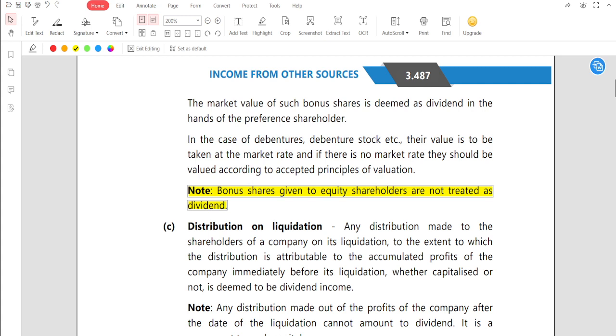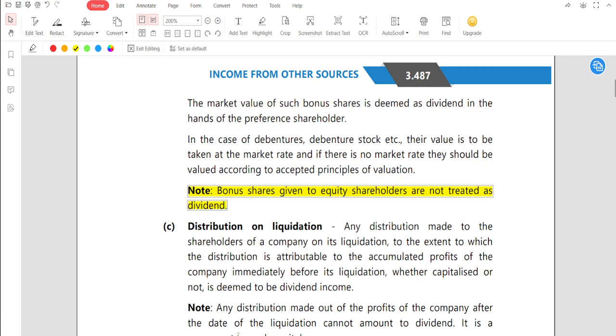Okay, so what I was saying, I am telling you about the liquidation part. Suppose guys, think, any distribution made to the shareholder of a company on its liquidation. So company goes into liquidation, means company is shutting down its business.